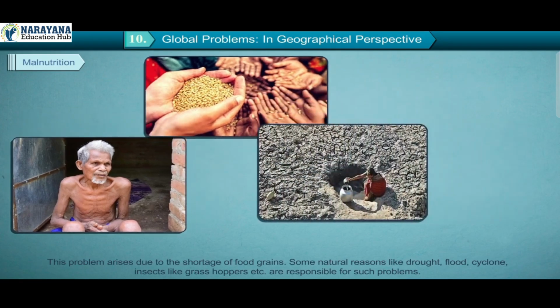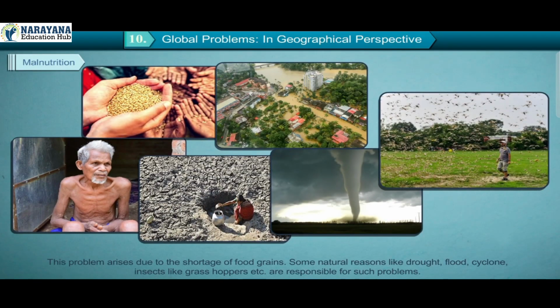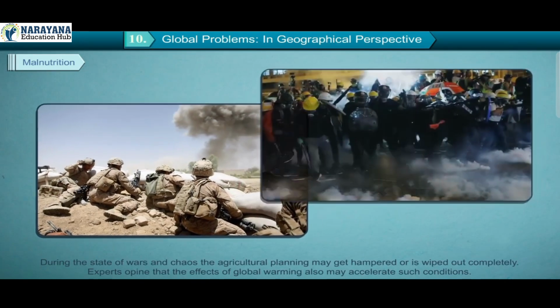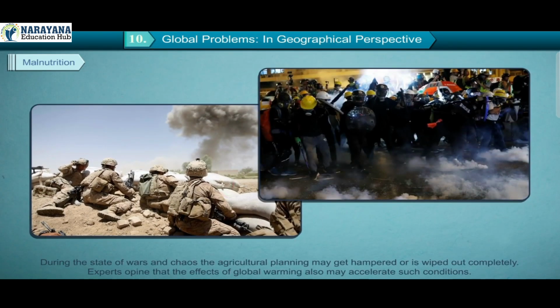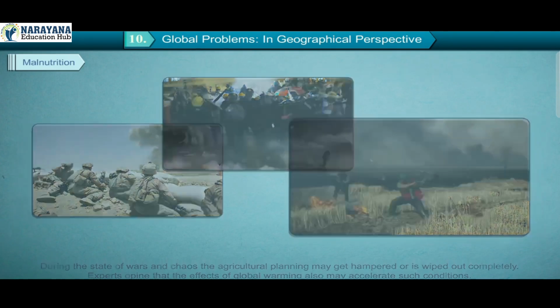Some natural reasons like drought, flood, cyclone, insects like grasshoppers, etc. are responsible for such problems. During the state of wars and chaos, the agricultural planning may get hampered or is wiped out completely. Experts opine that the effect of global warming also may accelerate such conditions.